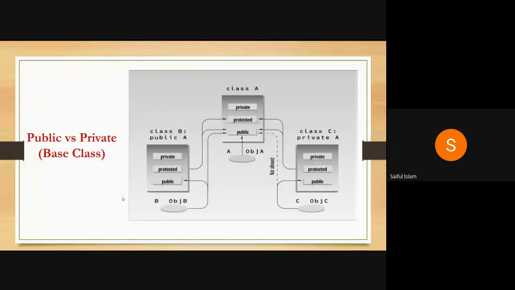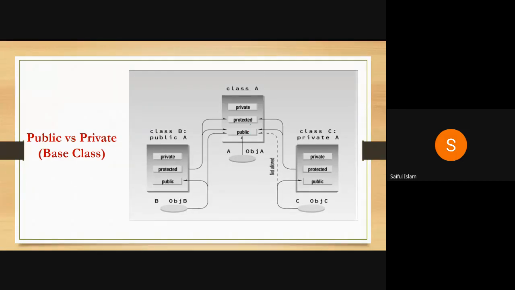So if we try to summarize using this figure, let's try to see. So I have a class A, consisting of private, protected, and public member functions and data.